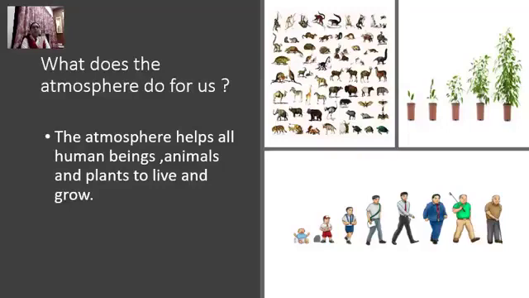Plants get carbon dioxide from the atmosphere. Then atmosphere controls the temperature of the earth, making it comfortable so that all living human beings, animals and plants can live and grow. Then it also helps in rain, okay? It also helps to rain on earth. So all these factors make atmosphere help human beings, animals and plants to live and grow.